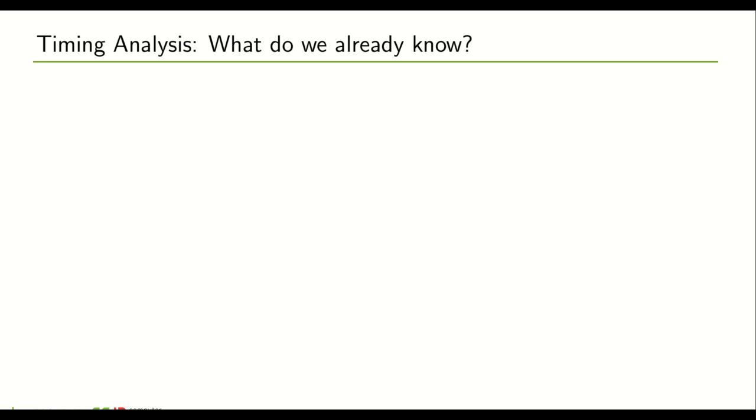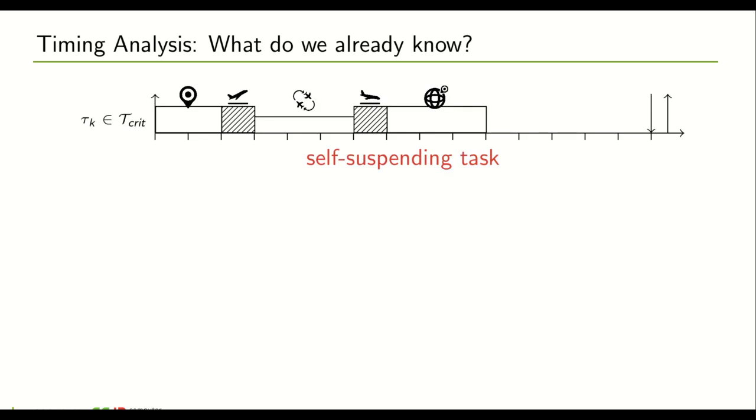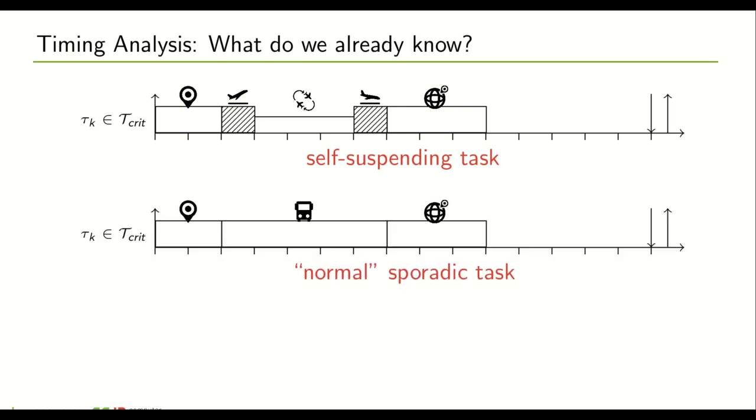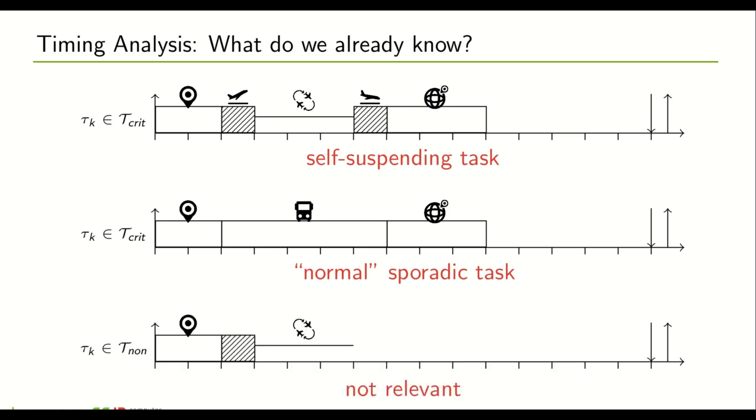So, first of all, we need to ask ourselves, what do we already know? We know, for example, that an offloading task that is executed under normal behavior is a self-suspending task. And for such tasks, there already exist methods for analysis in the literature that can be reused. We also know that a task under local execution behavior is basically a normal sporadic task for which also analysis methods exist that can be reused. And we also know that for non-critical tasks, we don't give any timing guarantees under local behavior, so we don't need to focus on this in our analysis.